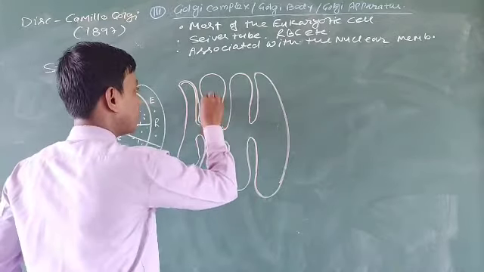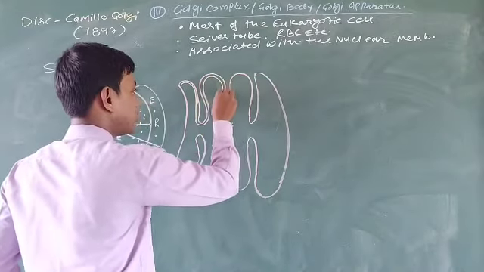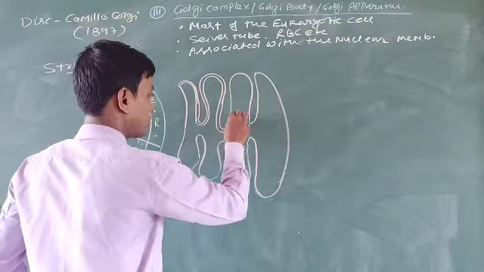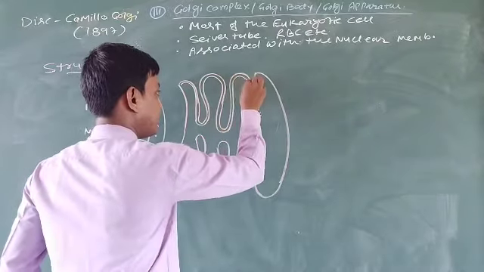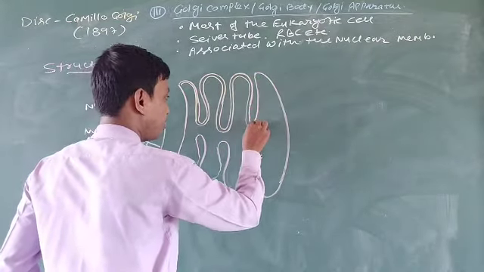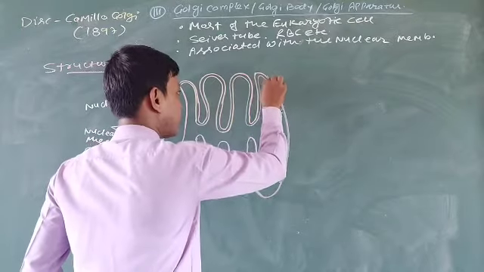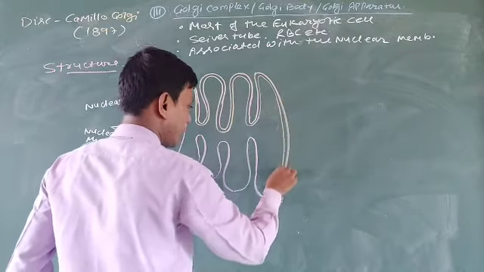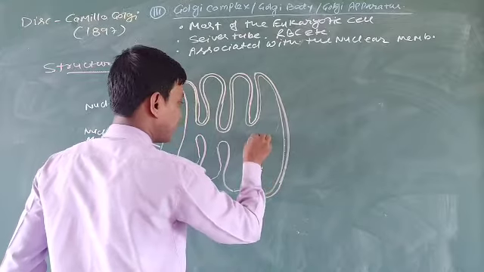You should also try to draw it like I have drawn it, because it is a very complicated structure. With more and more practice, you will also be able to draw this.